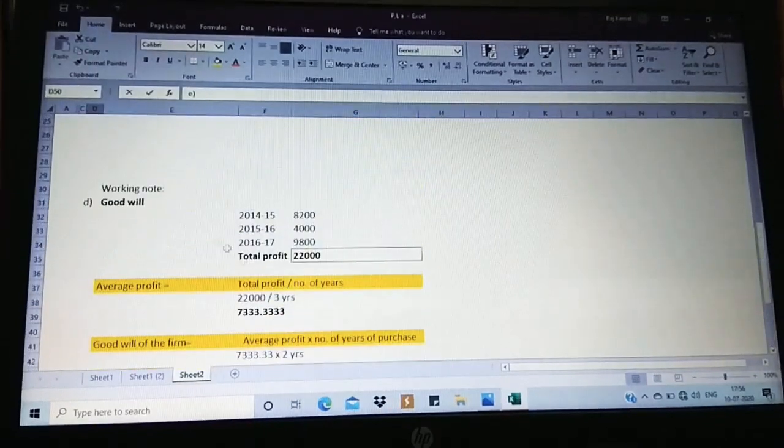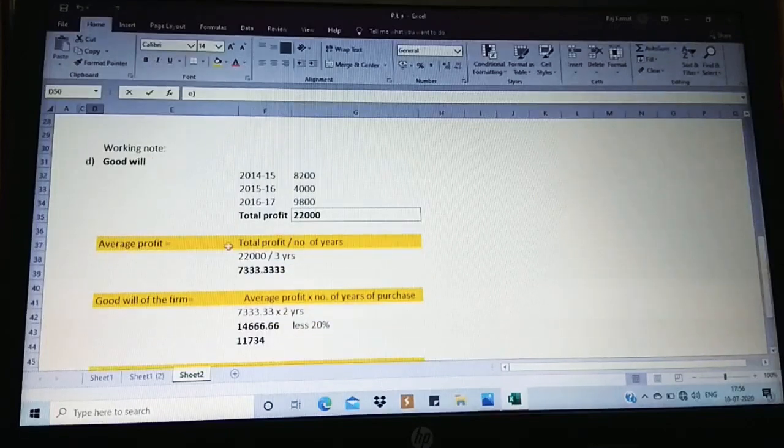Just observe. First, for goodwill calculation, take the year, take the value, find the total profit. Then the average profit is always total profit divided by number of years. A small change in the previous video: in the formula, by mistake, instead of the division symbol, it is written as x. It is by mistake, so you have to just make a change.